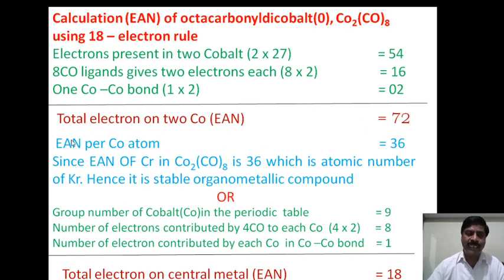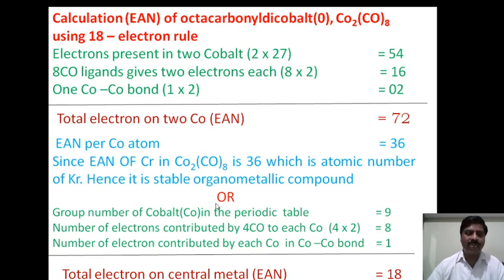We can calculate the EAN per atom. Therefore EAN per cobalt atom is equal to 36, after dividing 72 by 2. Since the EAN of cobalt in octacarbonyl dicobalt 0 is 36, which is the atomic number of krypton, hence it is a stable organometallic compound. Therefore the 18 electron rule is satisfied.